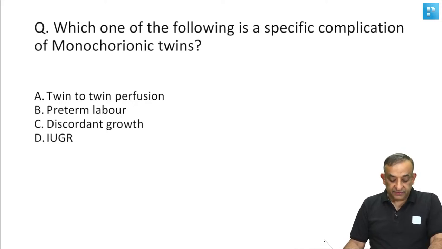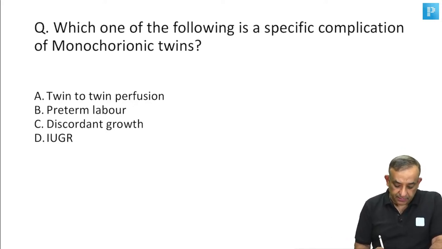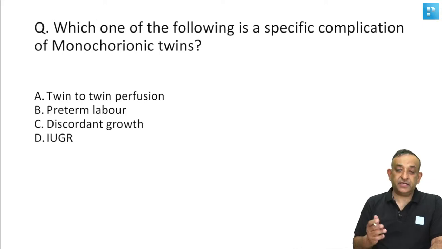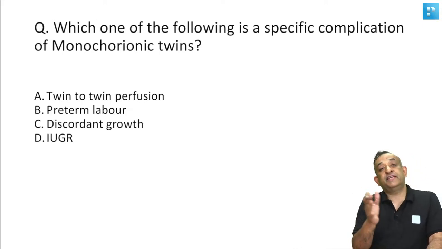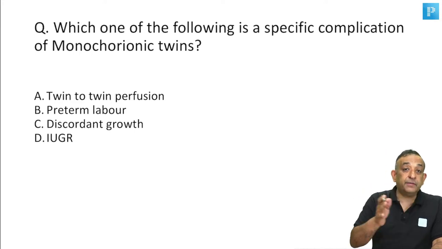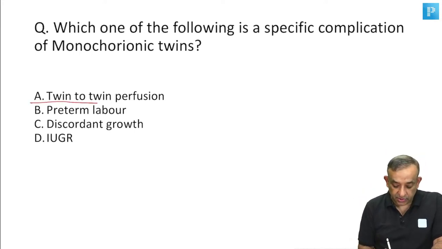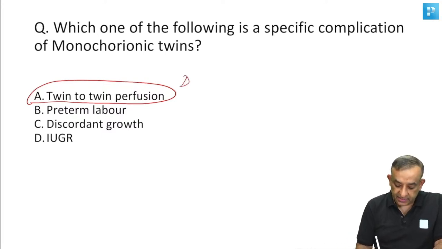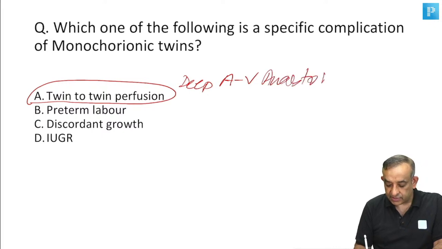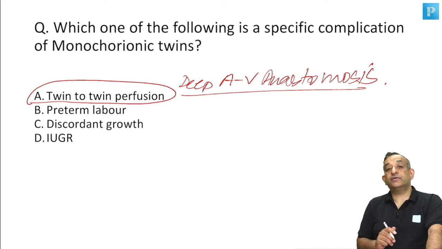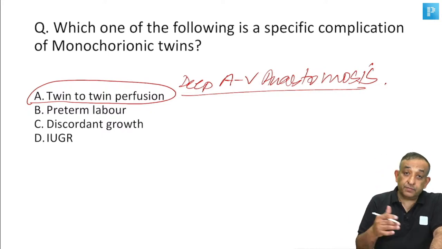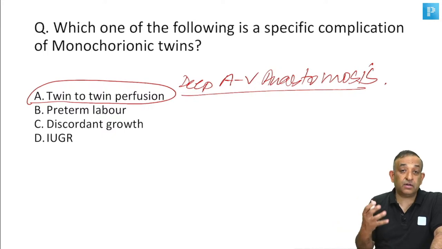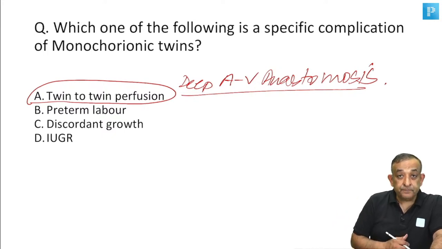So yes, all of these complications like preterm labor, discordant growth, IUGR can happen in twins, but monochorionic twins will have the chance of a deep arteriovenous anastomosis causing the twin-to-twin transfusion syndrome. So that's what is specific here. So the reason is a deep arteriovenous anastomosis. Also in monochorionic twins, you can see the twin reversed arterial perfusion. We can see acardiac twinning. These are all very specific things which you can see in monochorionic twins.